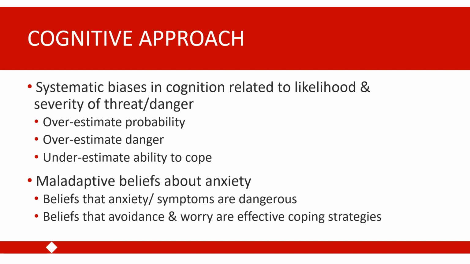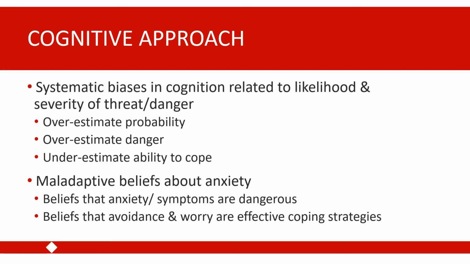However, we know that in general, worry actually decreases individuals' ability to effectively problem solve. So the more an individual is engaging in worry about potential future danger, the less they are actually engaged in behaviors in the moment that might help reduce those negative outcomes that they are afraid of. So for example, in the studying scenario, when people spend a lot of time worrying about their exam performance, they're actually less likely to use effective studying strategies that will help them do well on the exam, and they're more likely to do poorly on the exam itself.